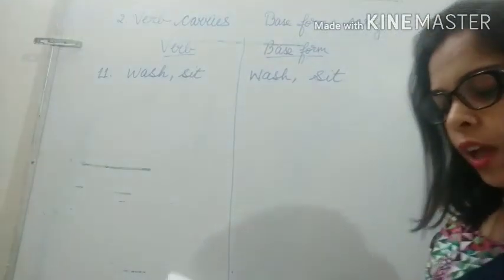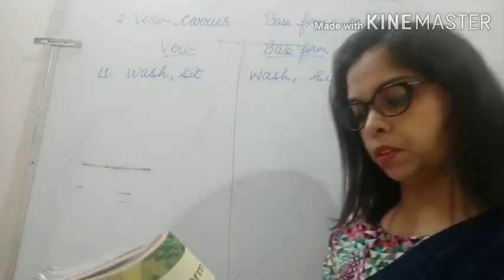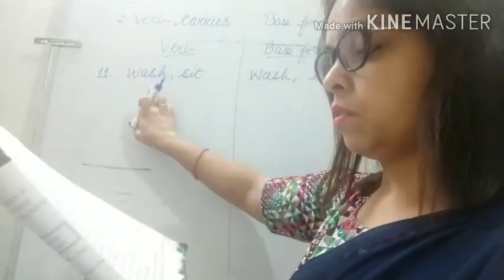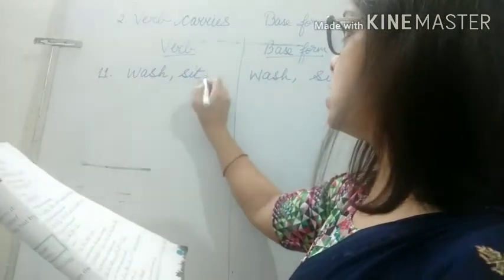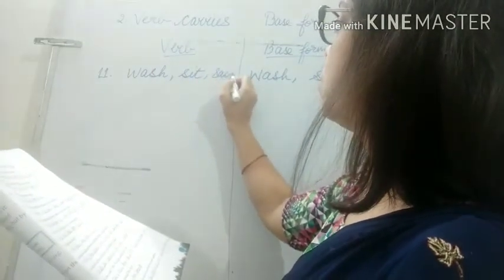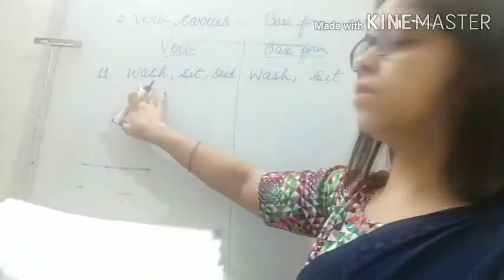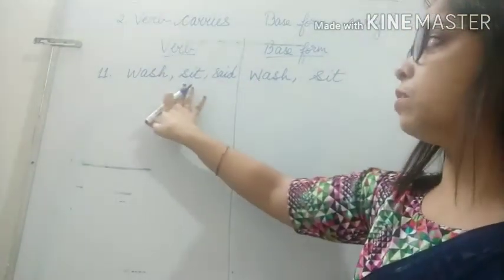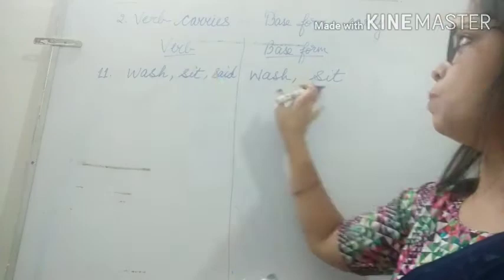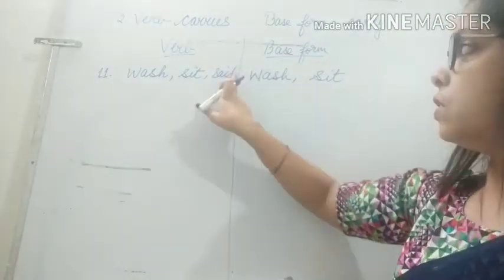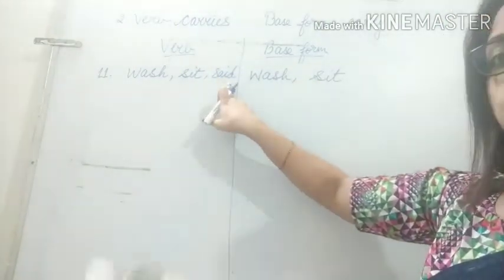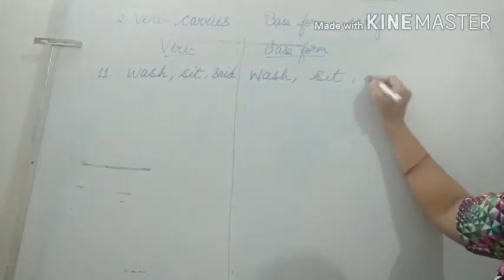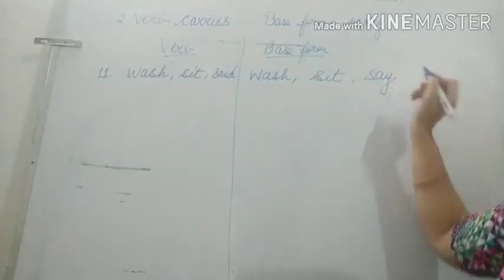11th one: Wash your hands and sit down at the table, said mother. So, here the verbs are wash, sit and also said. Three verbs are here. So, wash is taken as it is, the base form is the same. Sit, there is no change, the base form is sit. And the third verb is said. The base form of said will be say.